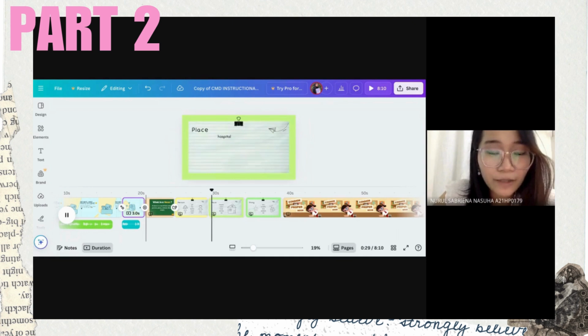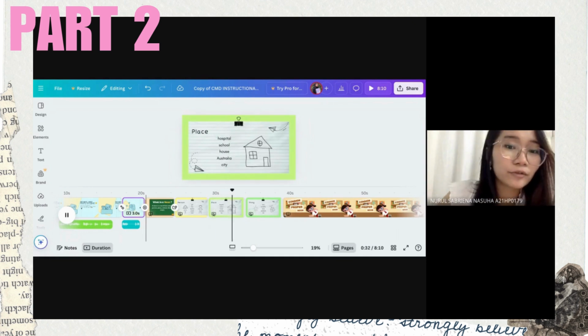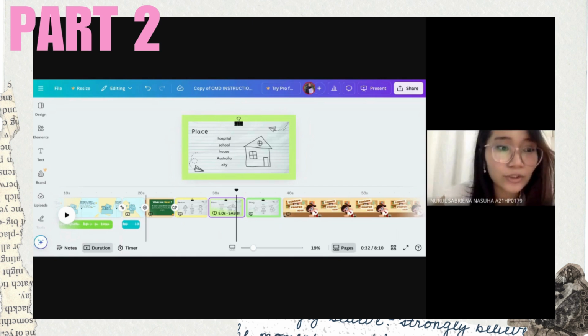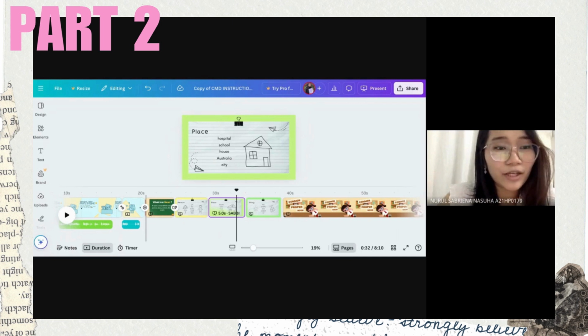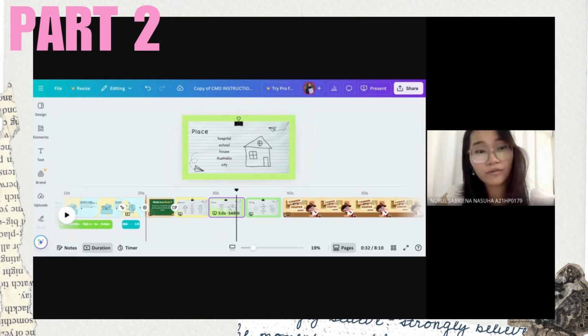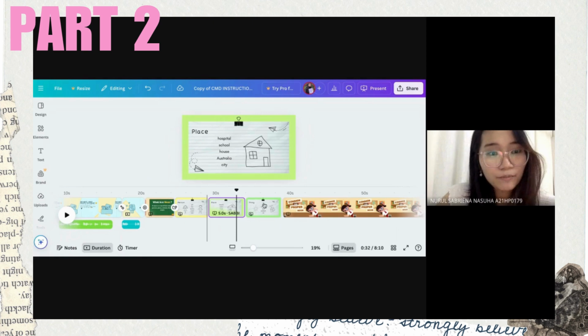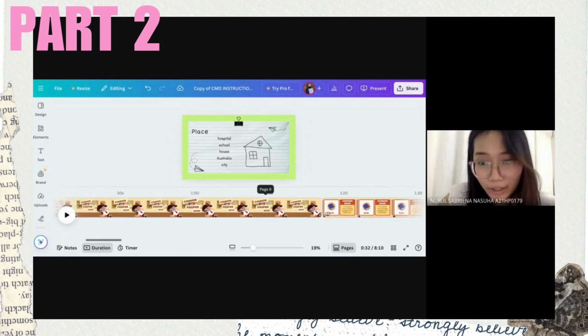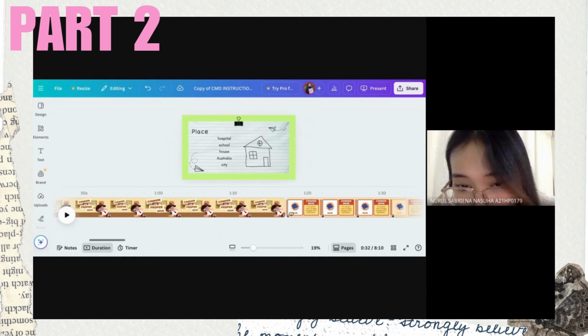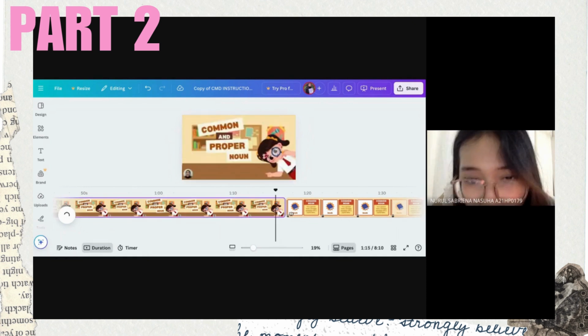We believe that by incorporating this kind of animated graphics, it will capture the students' attention and make them engage in the class. We also believe it would help them keep focused throughout the lesson. For instance, in one of our slides, we show a classroom scene where different items like books and chairs are labeled as common nouns. Let me show you the first example.